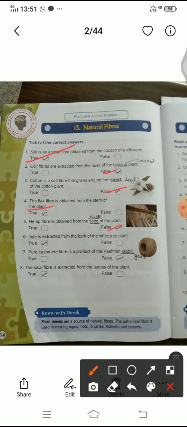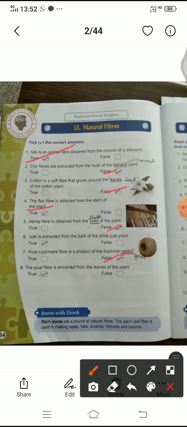Okay, now next, 6: jute is extracted from the bark of the white jute plant. This is true. Now next, 7: pure Kashmiri fiber is a product of the Kashmiri rabbit. There is no rabbit. In place of rabbit, it should be goat. Kashmiri goat. So this is false. 7th number is false.